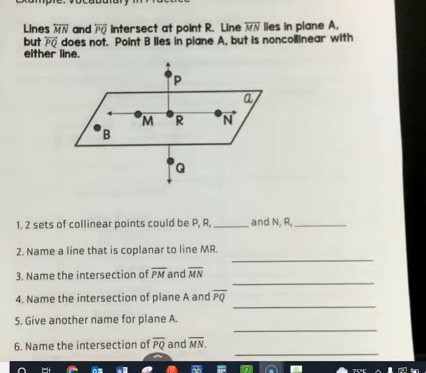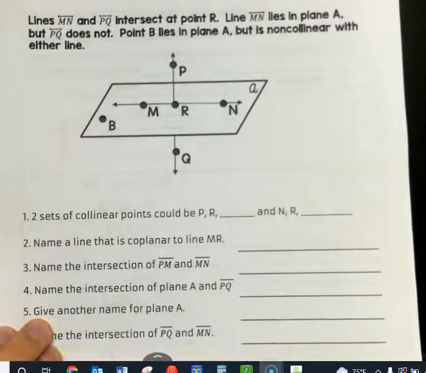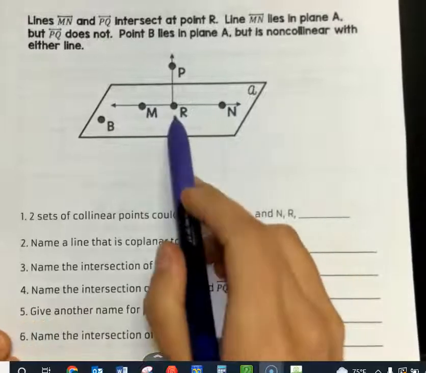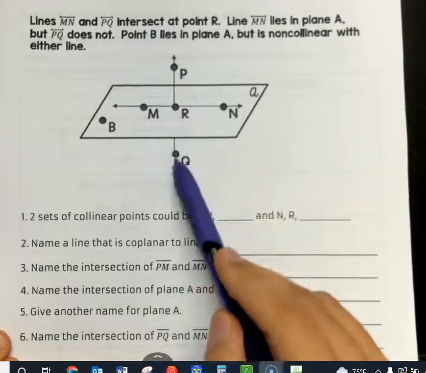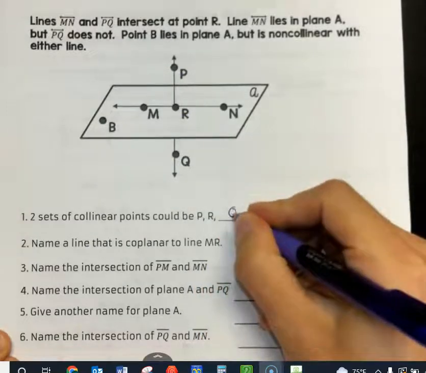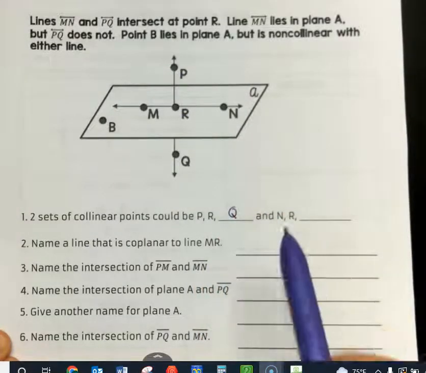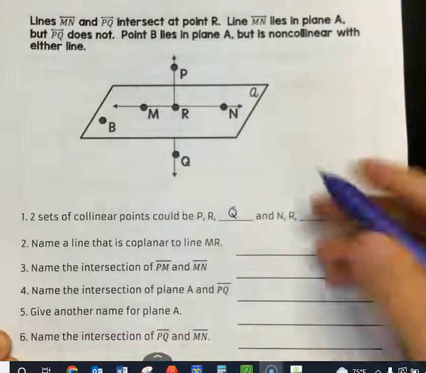All right, let's go ahead and practice this vocabulary. 2 sets of collinear points could be, so collinear means on the same line, so P, R, and Q are on the same line. N, R, and M are on the same line.